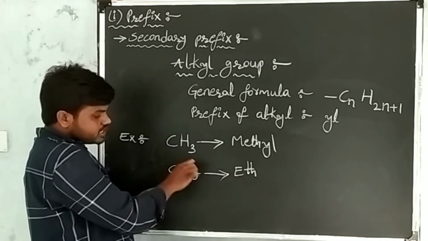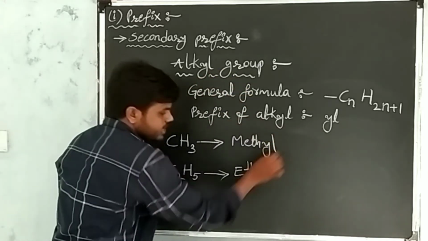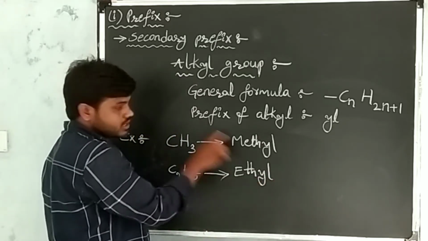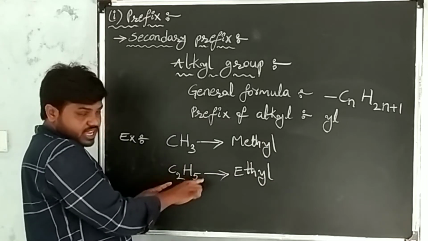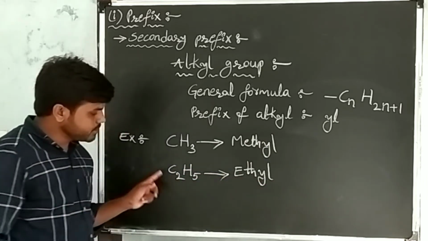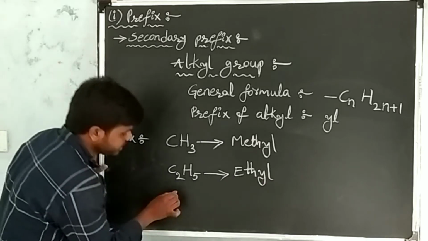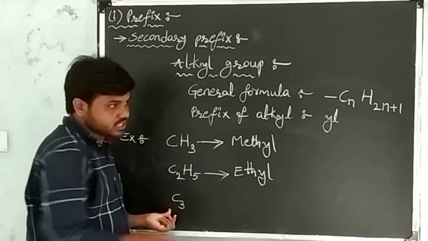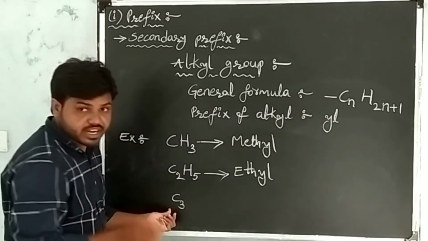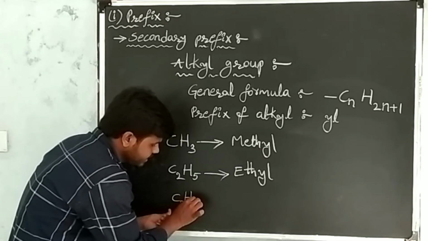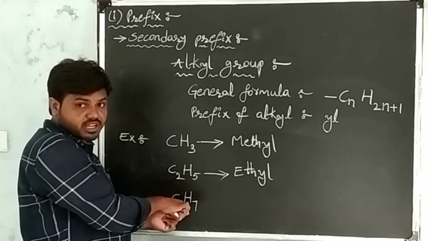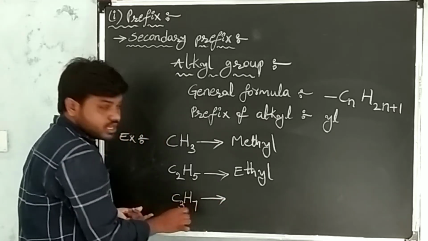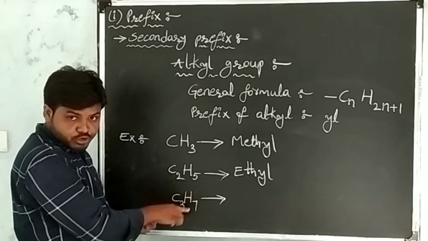After writing the root word, this substitute belongs to alkyl group, so take the prefix of alkyl, that is yl. So the name of the substitute is ethyl. Next I am taking 3 carbons. When you take 3 carbons, according to the general formula, required hydrogens are 7. Now the name of the substitute is propyl, because in the substitute 3 carbons are there.